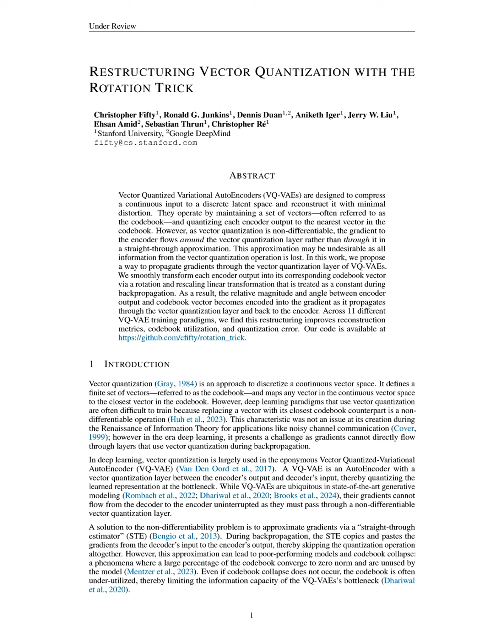The straight-through estimator, STE, approximates gradients by copying them from the decoder's input to the encoder's output, but this leads to poor model performance and codebook collapse, where many codebook vectors become unused. In contrast, the proposed rotation trick allows for a smooth transformation of the encoder output to the nearest codebook vector, enabling gradients to flow back to the encoder without losing information about the encoder's output location relative to the codebook